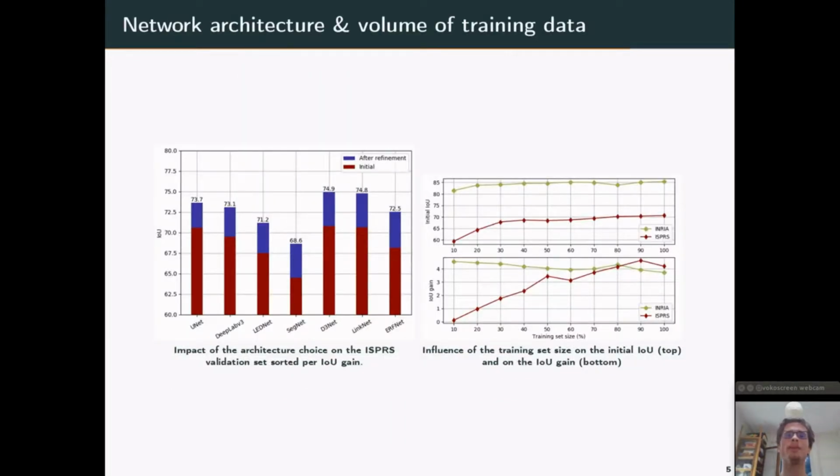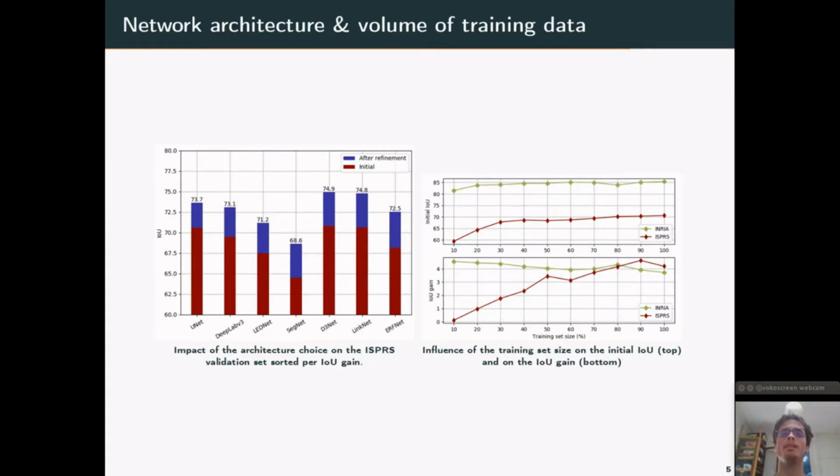I now present two aspects of our work that we investigated. First, here on the left, the architecture choice. In our work, we mostly used a LinkNet, which is similar to a U-Net with a ResNet encoder and a lot of skip connections. However, as shown by this graphic, applying our method to various neural network architectures with different initial performances leads to similar marginal gains. So, it essentially appears that our method is independent from the neural network architecture.